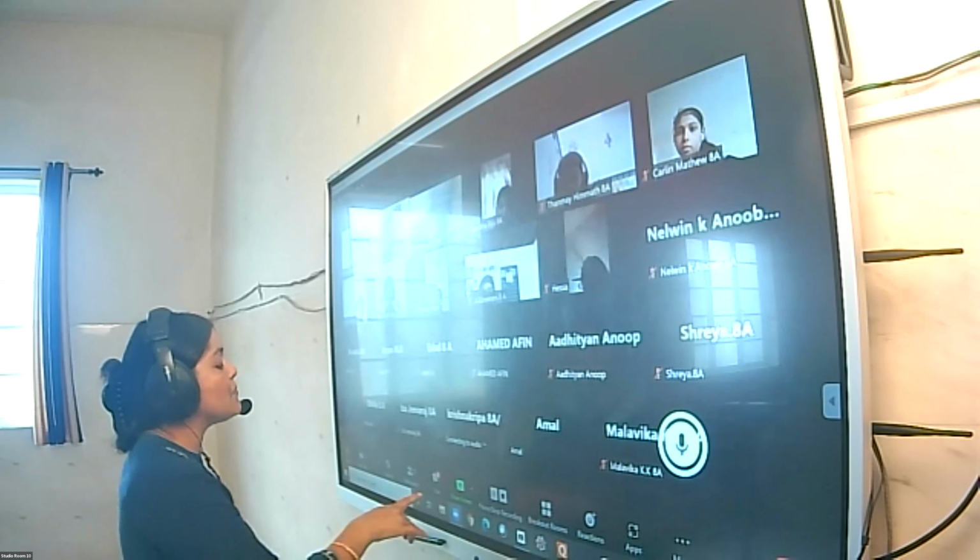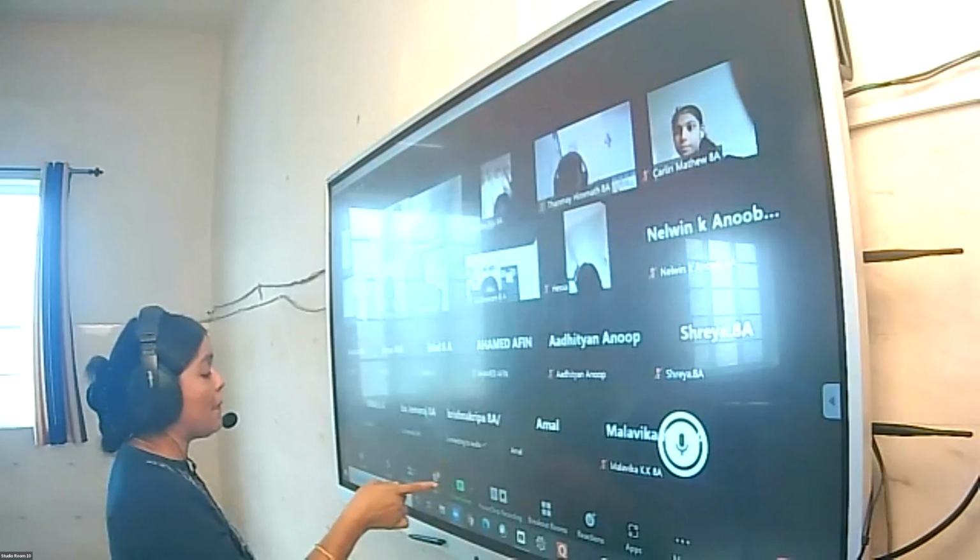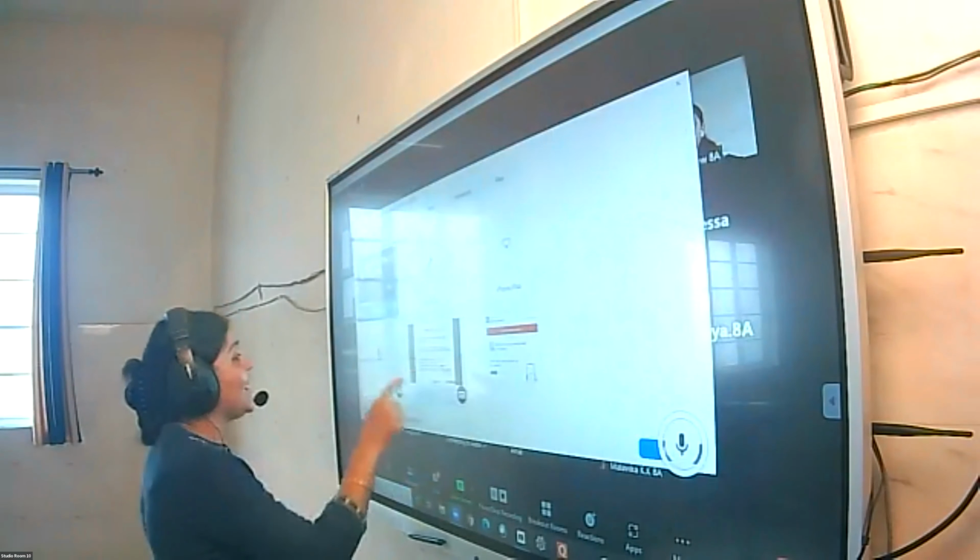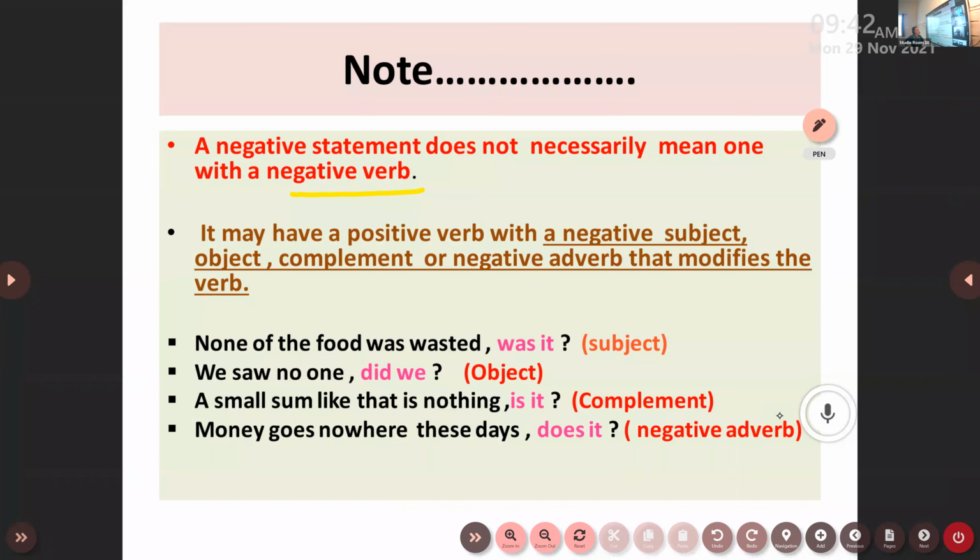So sometimes a positive verb may be used in your sentence, but you can find a negative word used in the position of a complement. Look here: a small sum like that is nothing. Here the word nothing is used in the position of a complement, which gives a complete idea, or a complete meaning, to the sentence, and it is not used in the form of an object here.